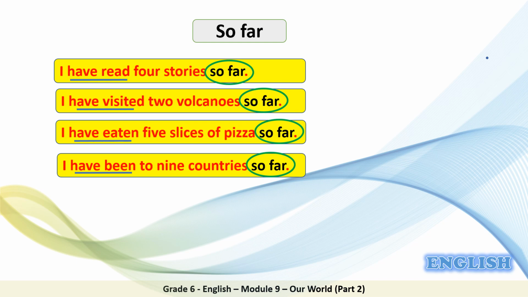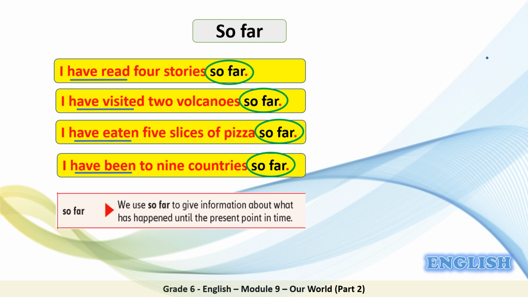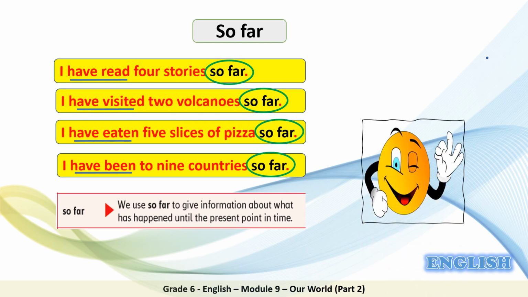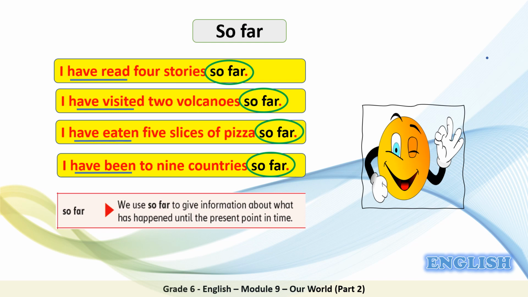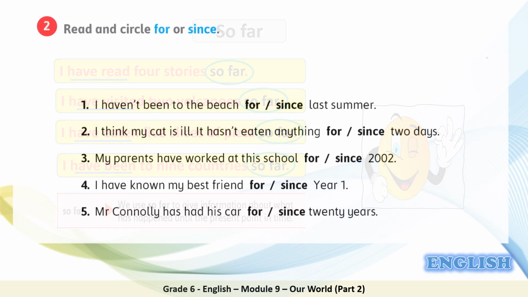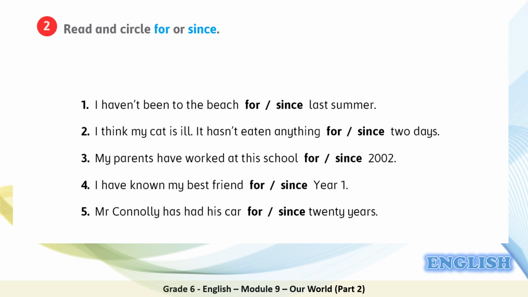So we usually use so far in affirmative sentences. And we use so far to give information about what has happened until the present point in time. So how many sentences have you read so far? Excellent. We have read 4 sentences. Good job. As we say, practice makes perfect.